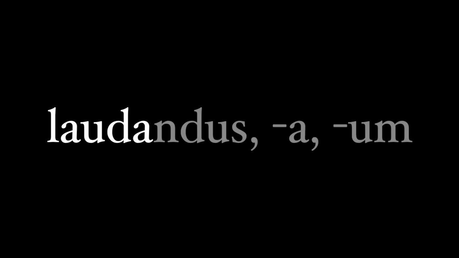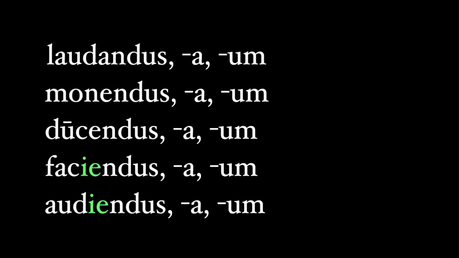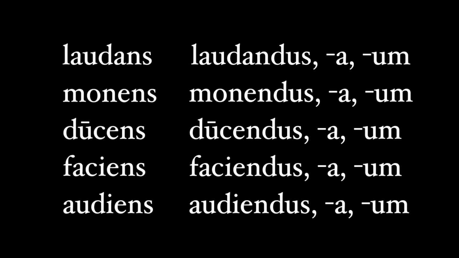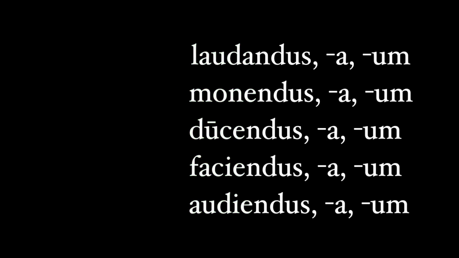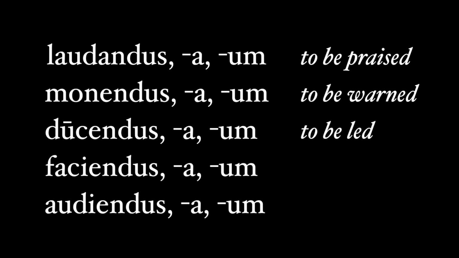Okay, so to form the future passive participle, we always take the present stem, which is the second principal part of the verb, drop off the re, and to this we add -ndus, -nda, -ndum, with the caveat that third -io and fourth conjugation verbs have an ie before the ending. You can also form the future passive participle from the present active participle. Just drop off the -ns and add the -ndus, and there you go. We translate this participle with to be, followed by the past participle. So laudandus is to be praised, monendus to be warned, docendus to be led, faciendus to be done, and audiendus to be heard.